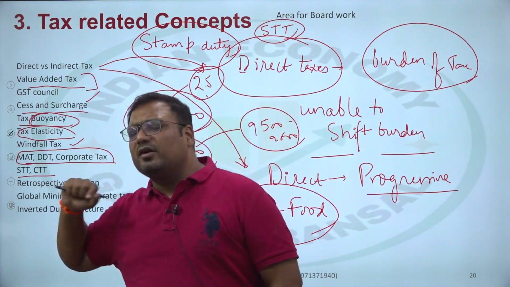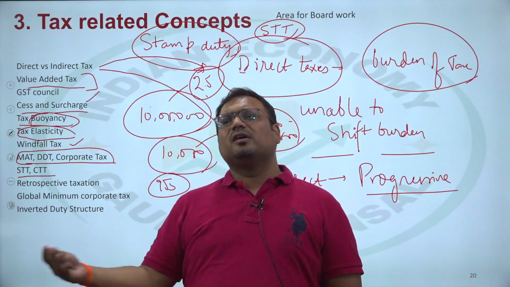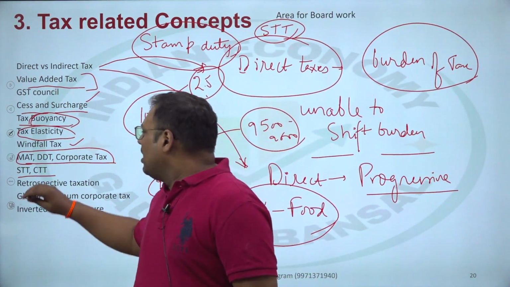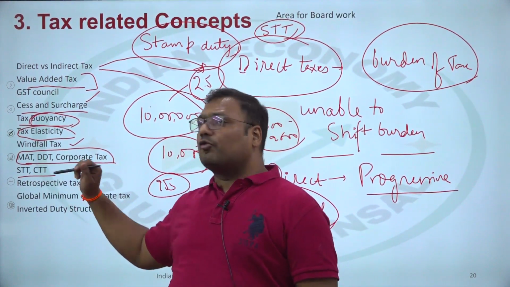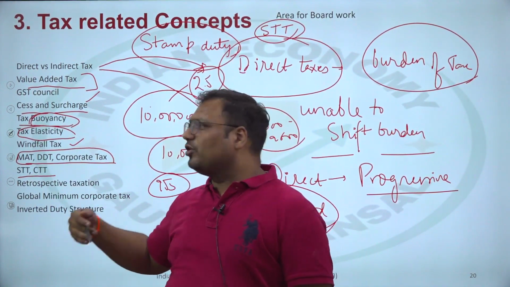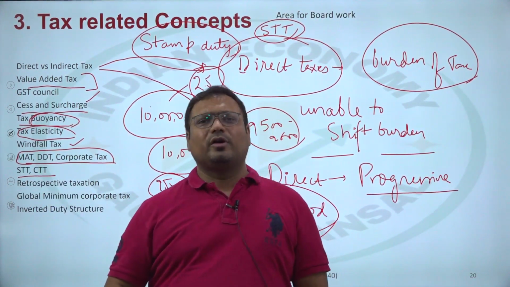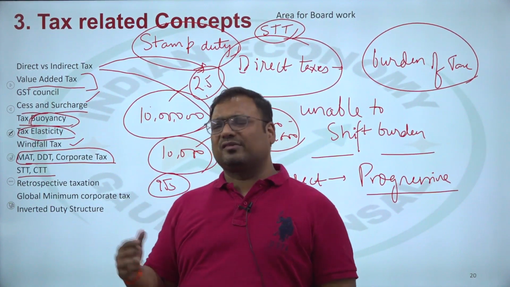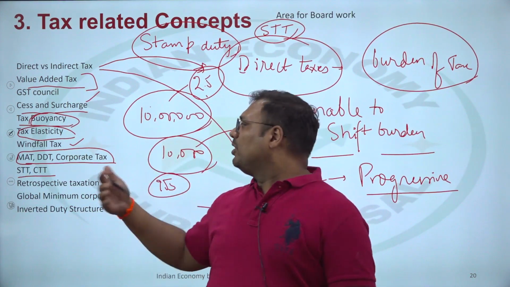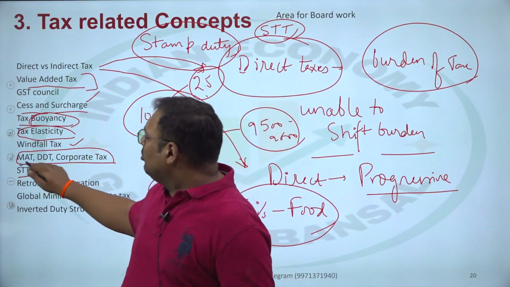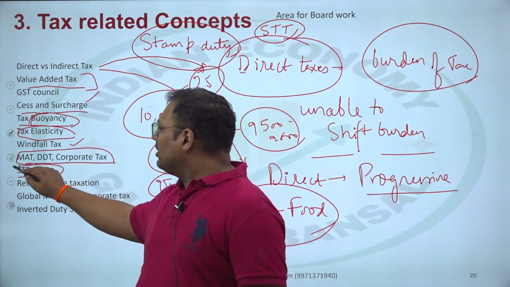DDT, dividend distribution tax. Those who receive dividend have to pay DDT. Then STT, security transaction tax, which is on stock trading, buying and selling stocks and shares. CTT, commodity transaction tax. Just like stocks, people also buy commodities, like gold futures, iron futures, etc. So CTT is on sale and purchase of commodity instruments. These are all examples of important direct taxes.